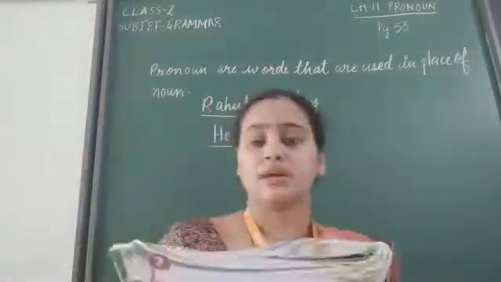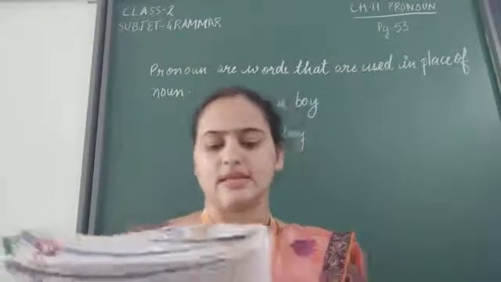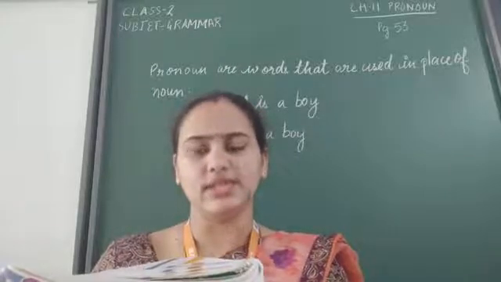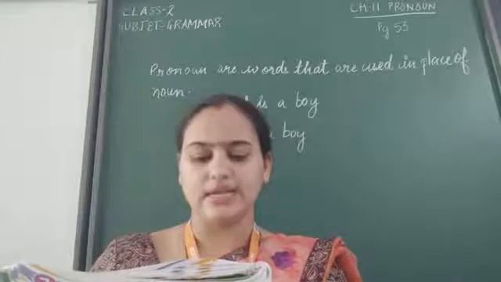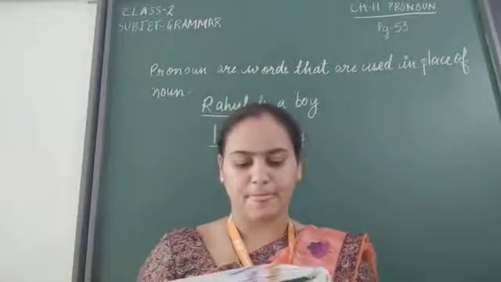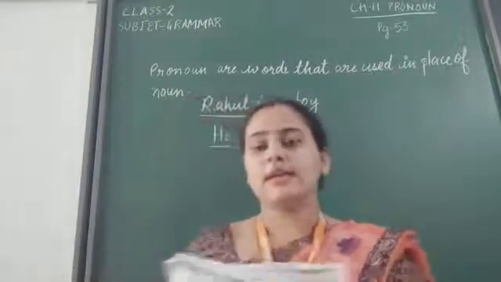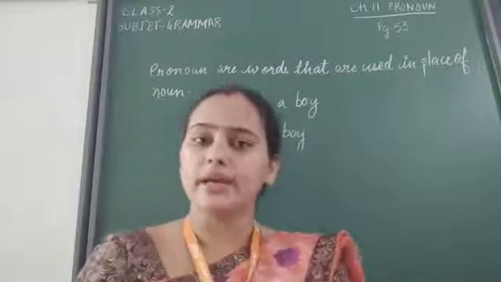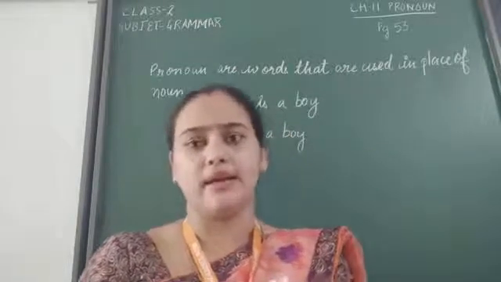Next, let us read further. Read the following sentences. This is Kavita. Kavita is an intelligent girl. Kavita respects her parents and elders. Kavita goes to school daily. Everybody praises Kavita. So in these sentences, children, you might have noticed that Kavita word is repeated again and again.